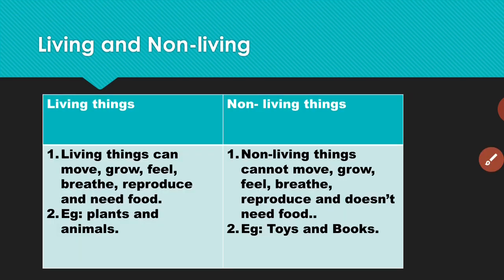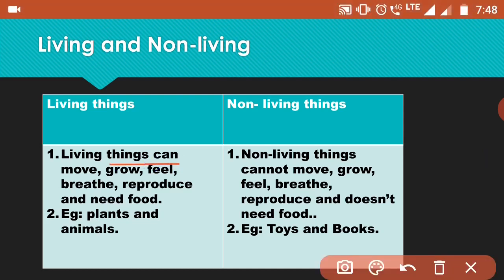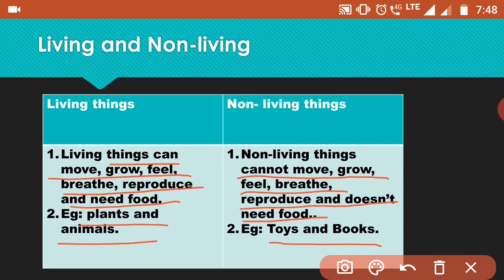Now let's see what is the difference between living and non-living. See kids, living things can move, grow, feel, breathe, reproduce and need food. While non-living things cannot move, grow, feel, breathe, reproduce and don't need food either. Examples of living things are plants and animals. Examples of non-living things are toys and books, and many more. You can see around yourself, window, pot, bottle, right?